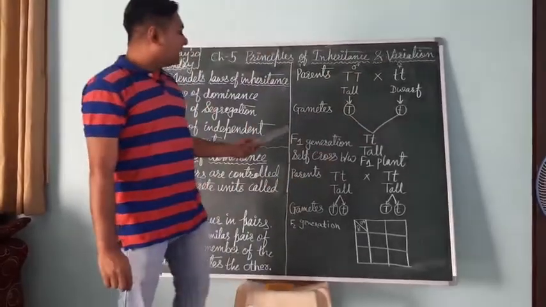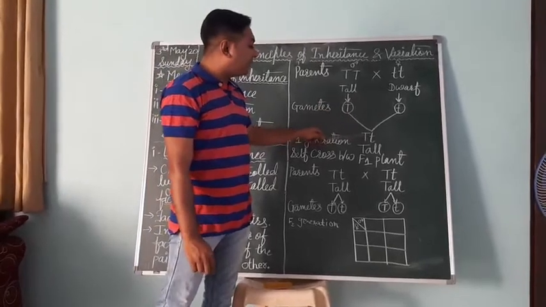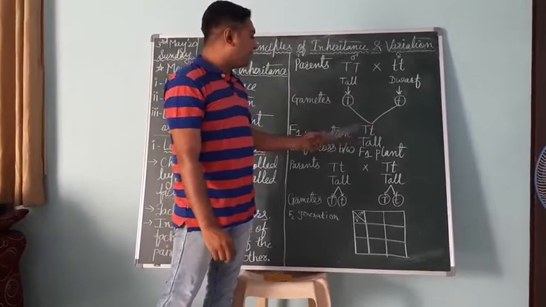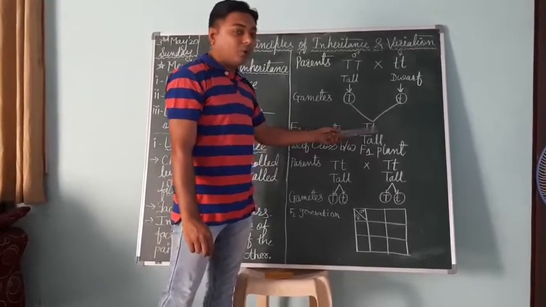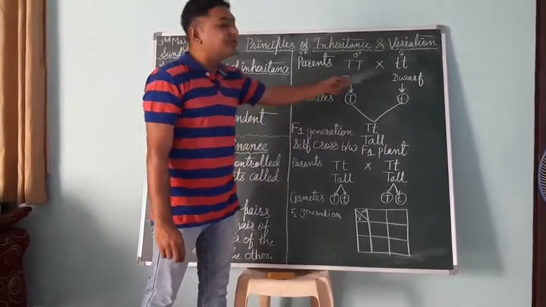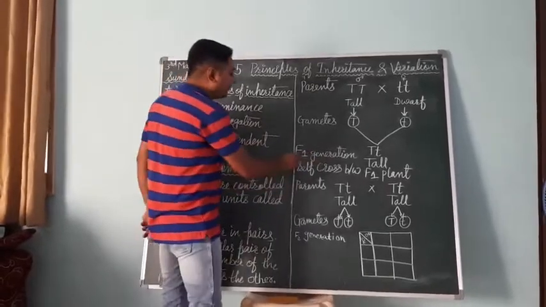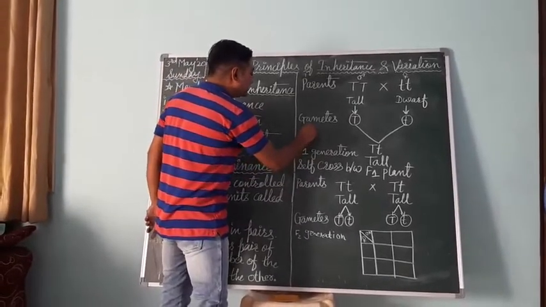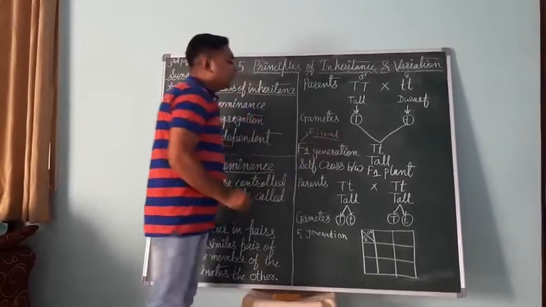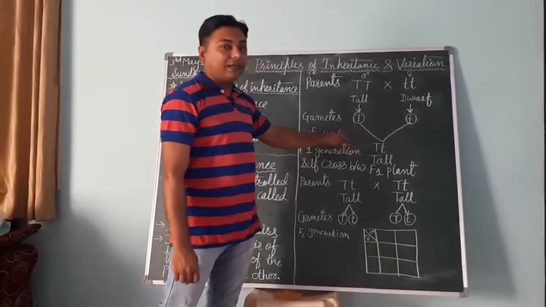During fertilization, these two gametes fuse to form a zygote with genotype capital T small t, which produces a tall offspring. This offspring is called the F1 generation, the first generation from these parents. Here F means filial, so F1 is the first filial generation, having genotype capital T small t.